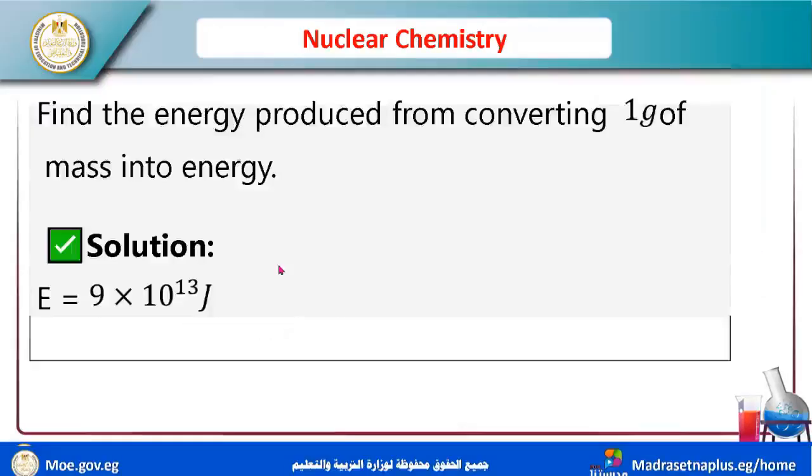So we can easily find the energy produced from converting 1 gram of mass into energy. I want this energy in joule or calorie or million electron volt. Now I have mass equal to 1 gram, so we can convert it into joule: 1 times 9 times 10 power 13.